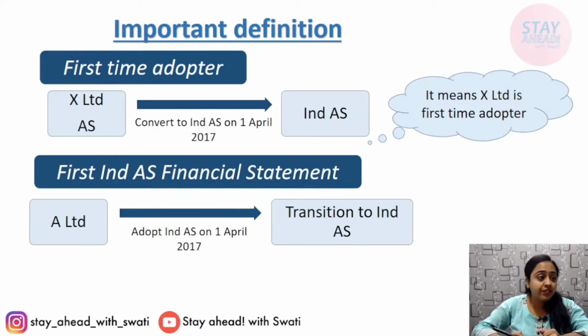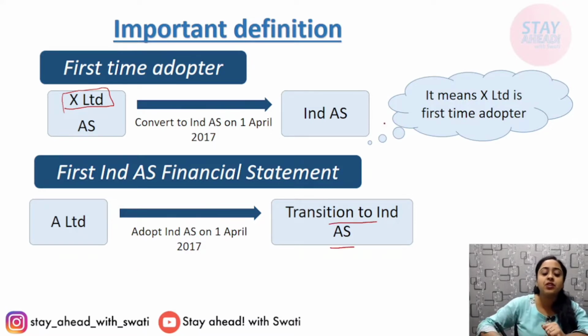Now, first time adopter means, for example, there is X Limited, they used to apply accounting standards. Now they are converting their financial statements according to Ind AS. So these are known as first time adopters. First Ind AS financial statement, then transition to Ind AS. It means X Limited is a first time adopter.